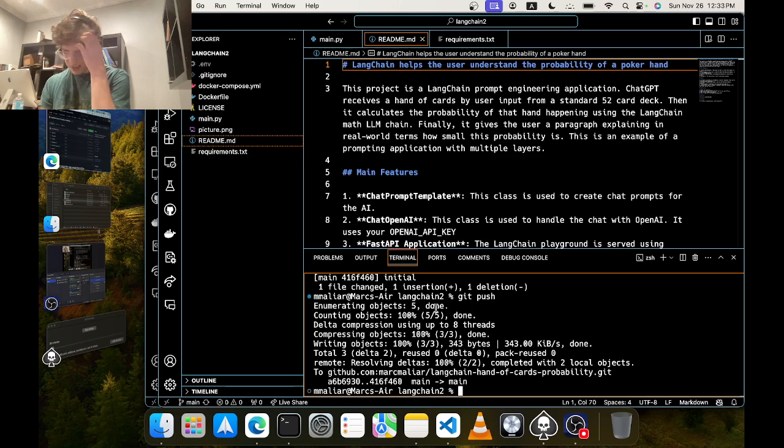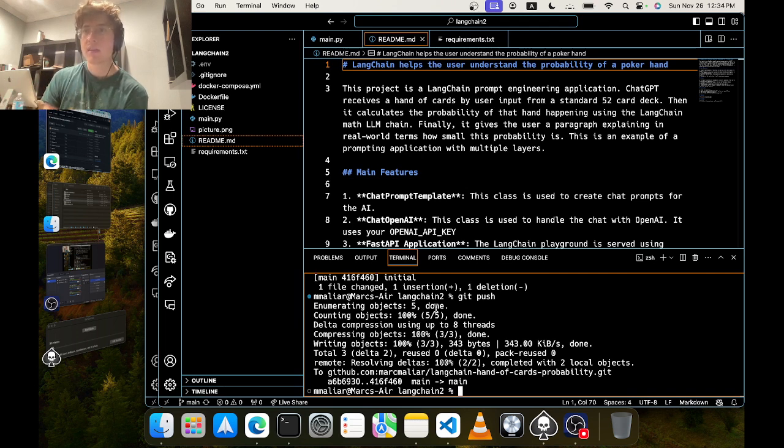You could ask ChatGPT directly, but I thought there would be some advantage to using the LangChain math LLM layer. Finally, the most important part: I want to feed this output into ChatGPT to output a paragraph explaining what this probability means in a real world scenario, so that the user can understand.